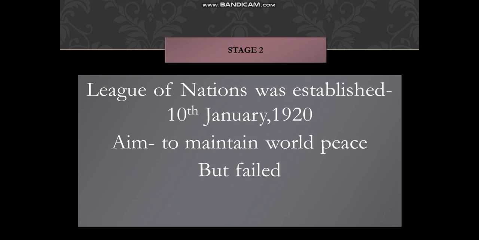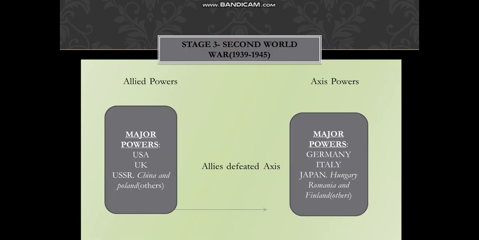But unfortunately it failed, and we entered another stage of war, the Second World War, which broke out in the year 1939 and went till 1945. During the Second World War, what happened?